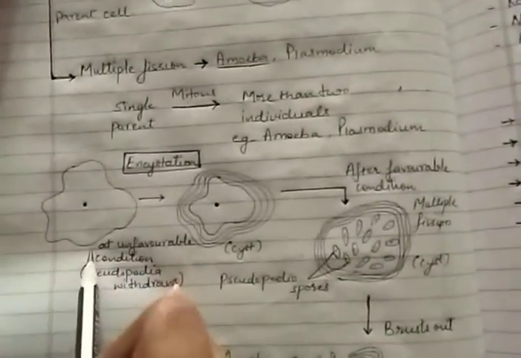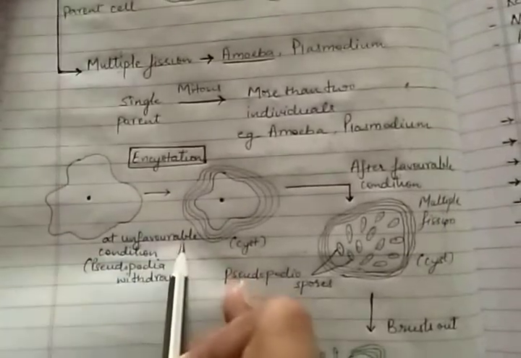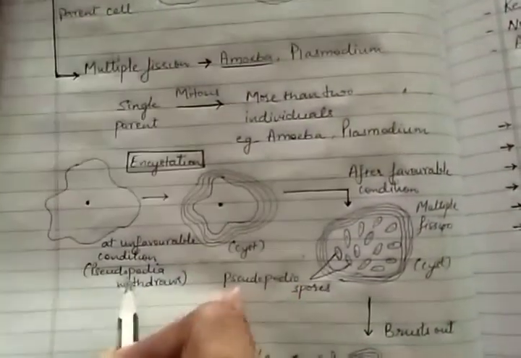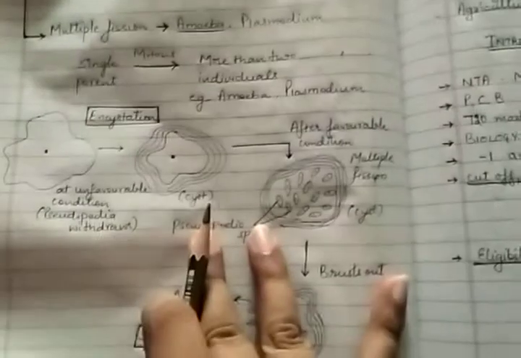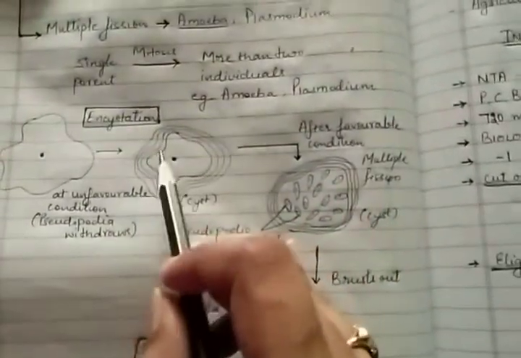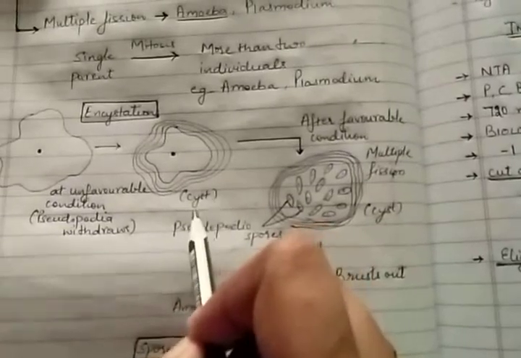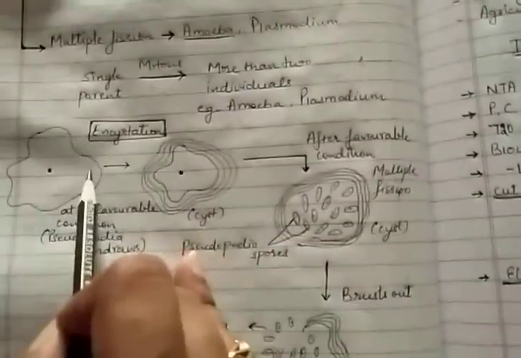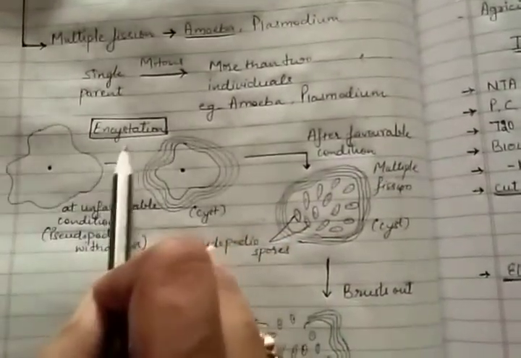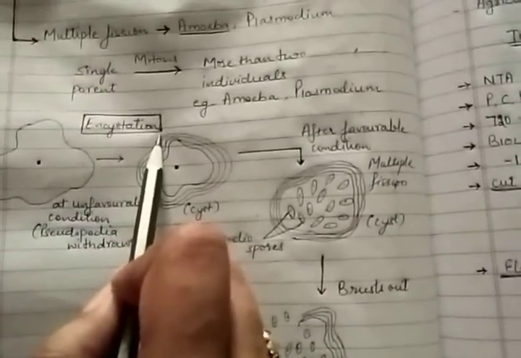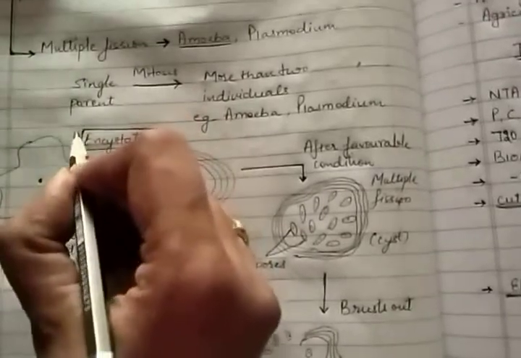A single-cell amoeba, when the conditions are unfavorable, withdraws its pseudopodia and a cyst forms. A three-layer coating is formed around the amoeba. This is called a cyst, and the formation of the cyst is called incystation. A very important process, incystation.